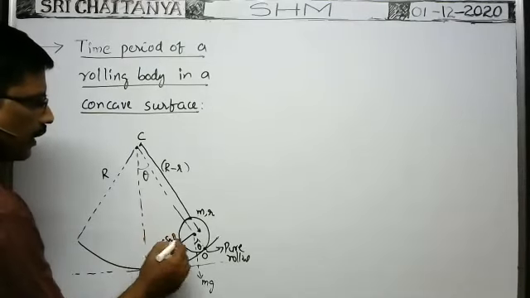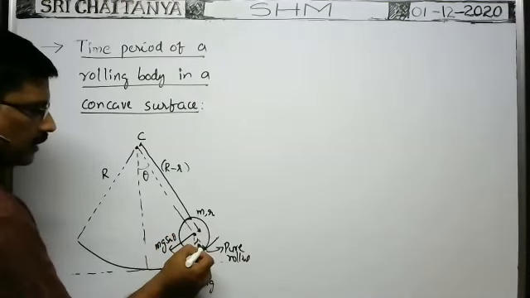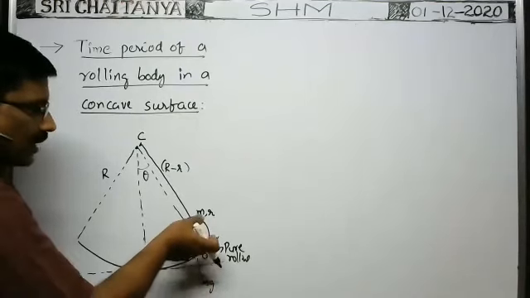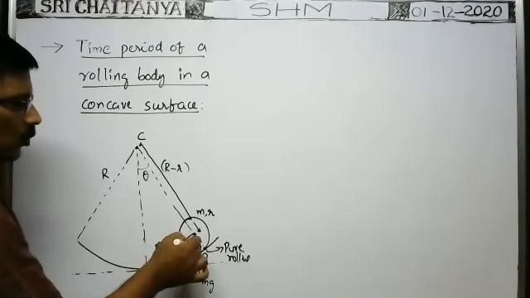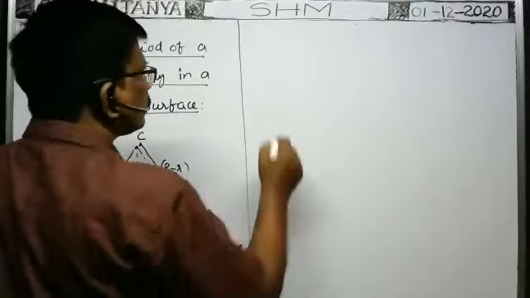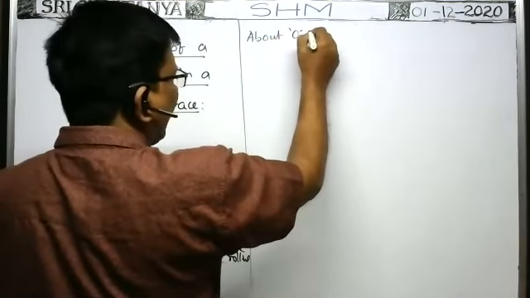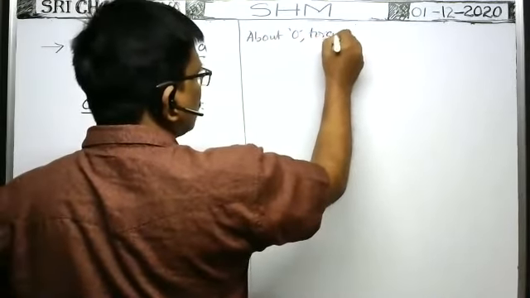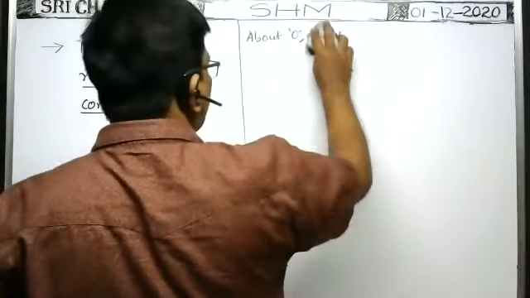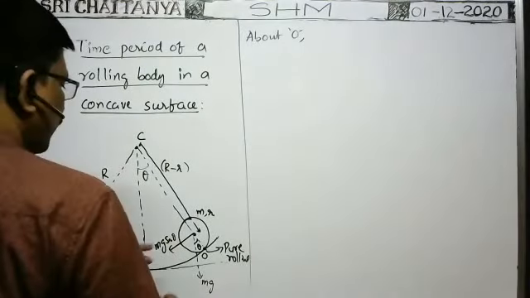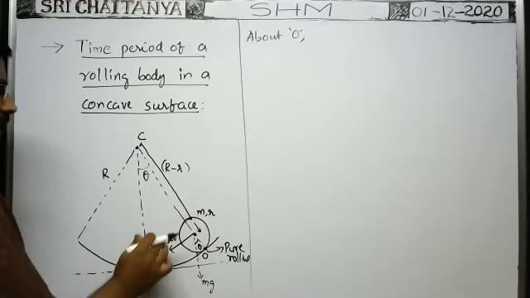Because of this weight component mg sin theta about the point O, because it is not sliding, a torque acts on the rolling body. Due to that, it starts rotation. So about the point O, the torque acting on the rolling body is also called the restoring torque. Because of this torque due to the weight component about this point, it turns like this and comes back. That's why it is the restoring torque.